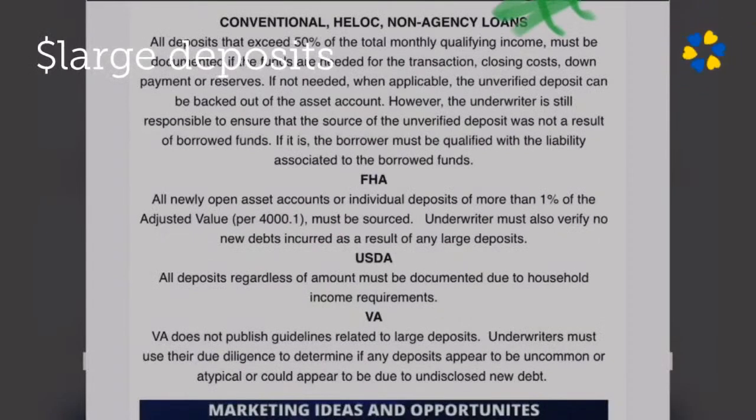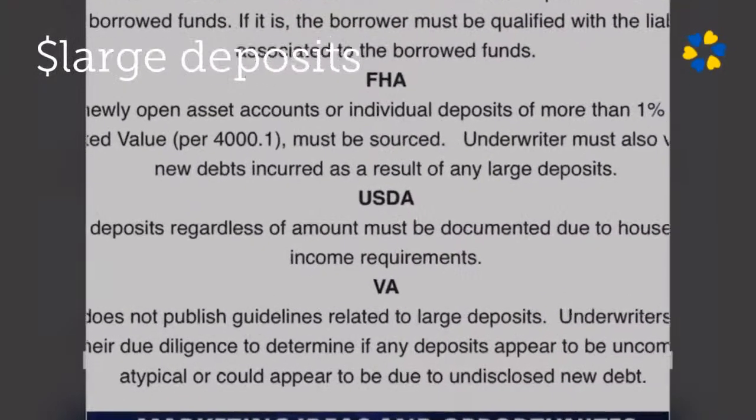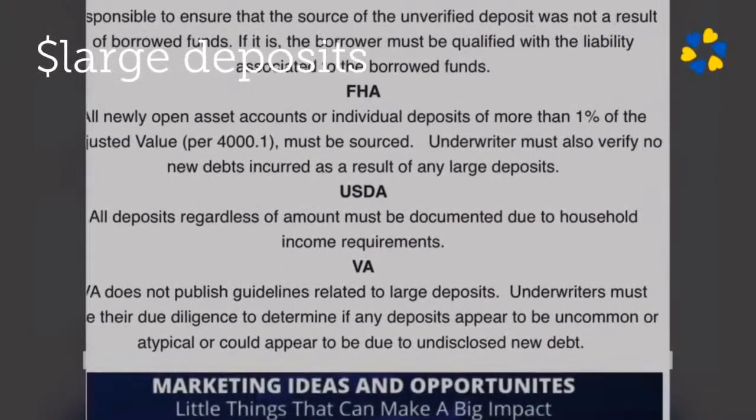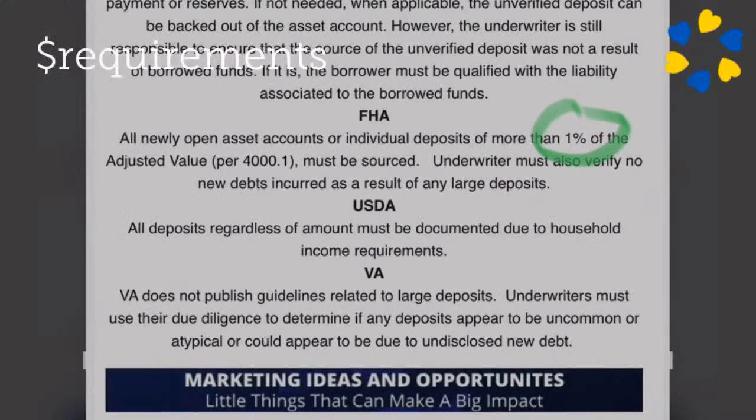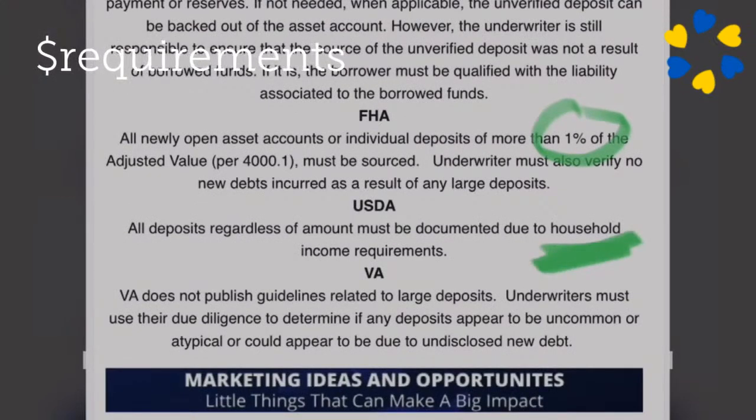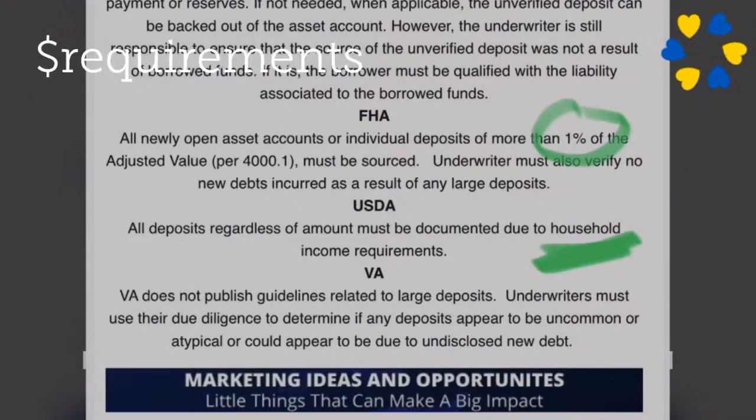Again, conforming large deposits, it's 50%. That applies on HELOCs and jumbos as well. FHA, it's any deposit that's greater than 1%. USDA is a little different. It's looking at household income, so we're looking at every deposit. VA just makes sense.